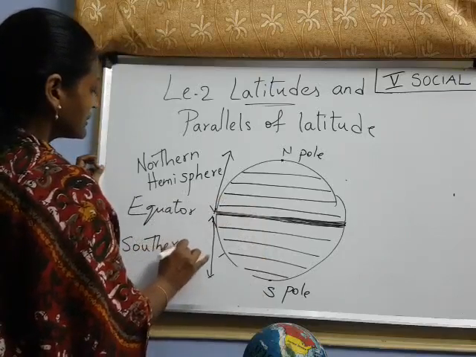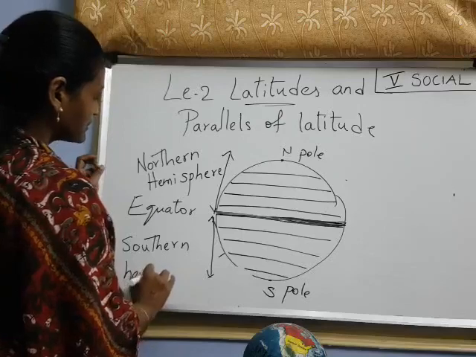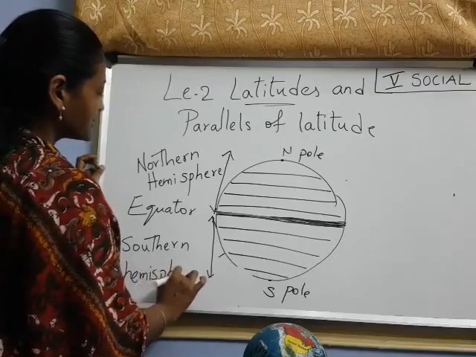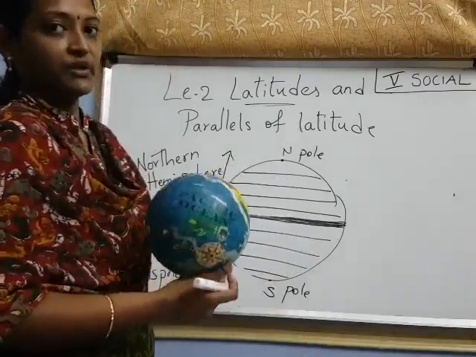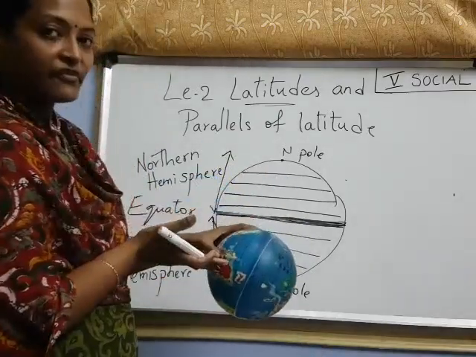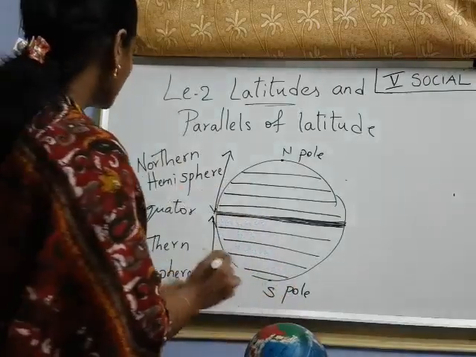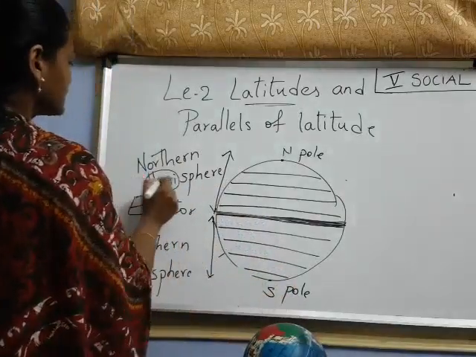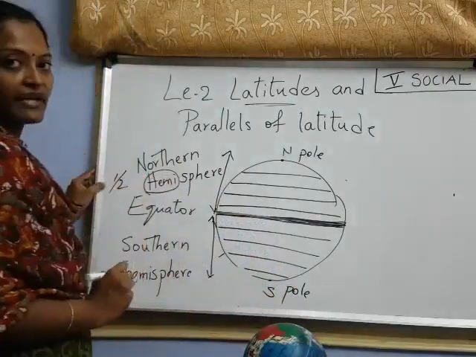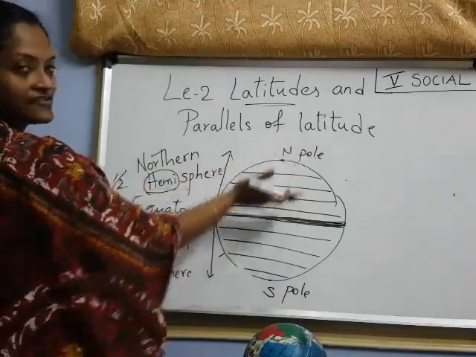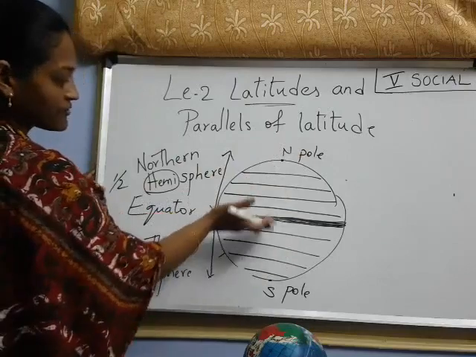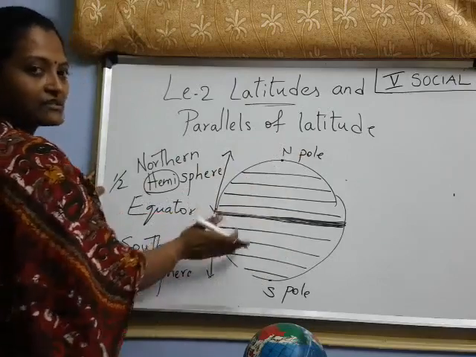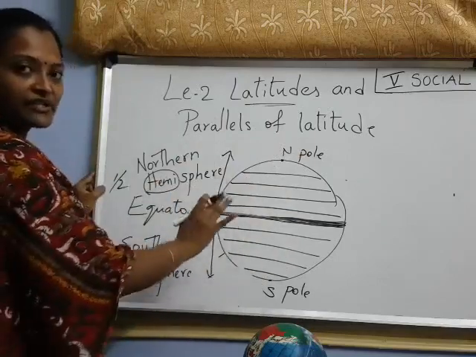What do we call it? Southern hemisphere. Hemisphere means sphere is a globe, round in shape. This sphere is half, hemi means nothing but half. Half sphere, it is half sphere only. And this one is also another half. So south side, southern hemisphere; north side, northern hemisphere. Have you understood up to here, children?